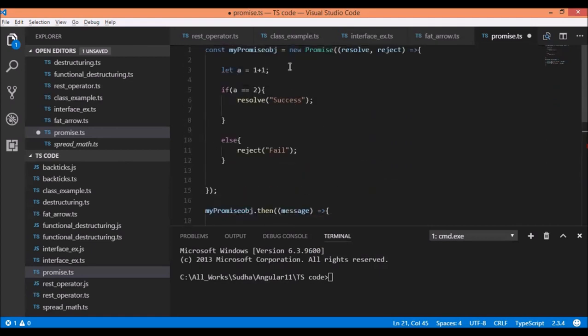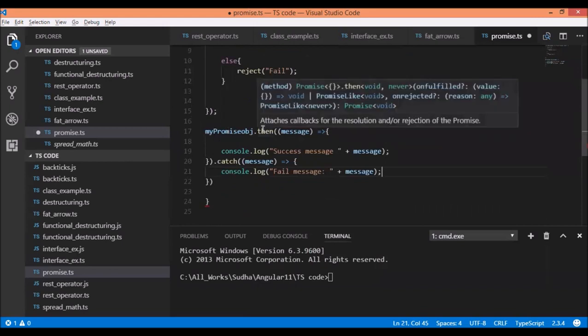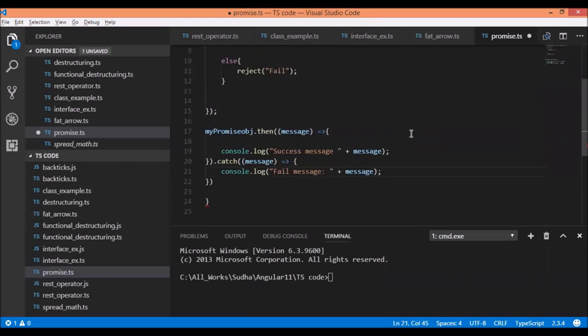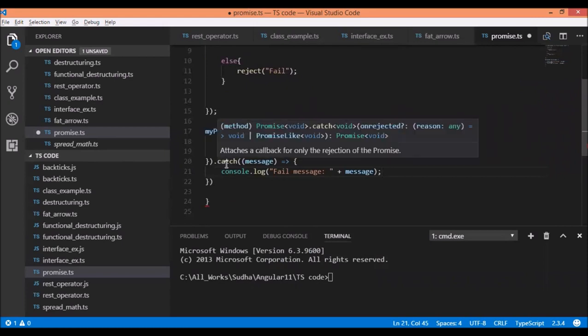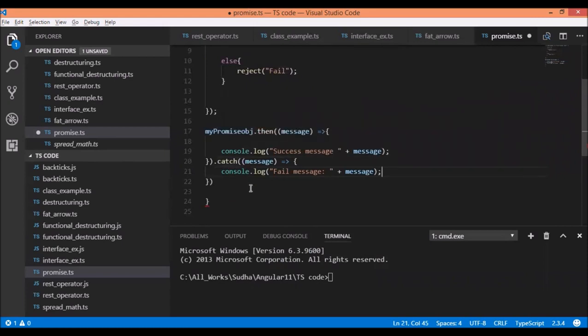So in this case, we have created a new promise. It would be resolved when the variable value a is equal to 2, otherwise it would be rejected. Now we'll use this promise object using this then method. It is called when the promise is resolved. So what we are doing is printing the value of the resolved message on the console, and the catch is called for error handling, meaning the promise is rejected and the error message would get printed over here. Oops, there's one extra thing. Now let's run this example and see what the output would be.